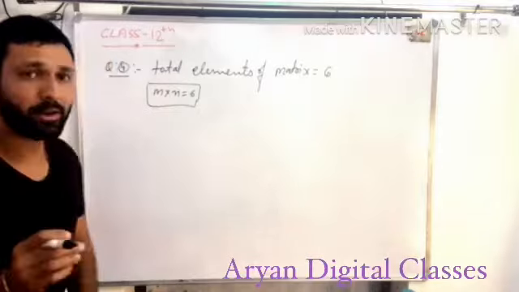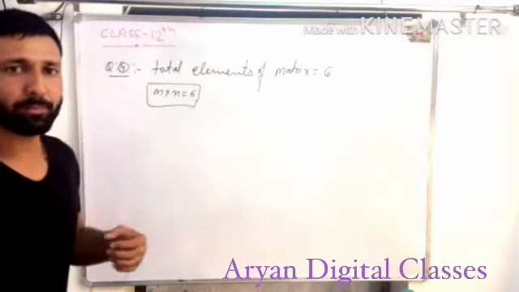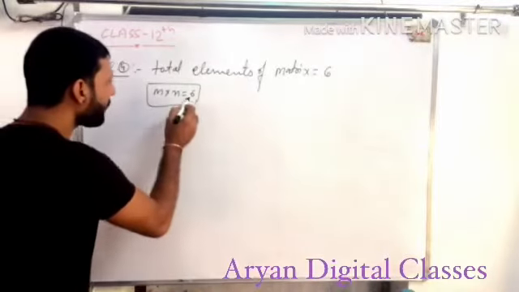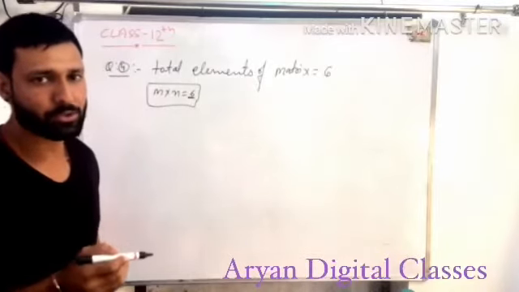We have to find the possibilities, how many types of matrices can be formed. So we have to find the factors of 6.